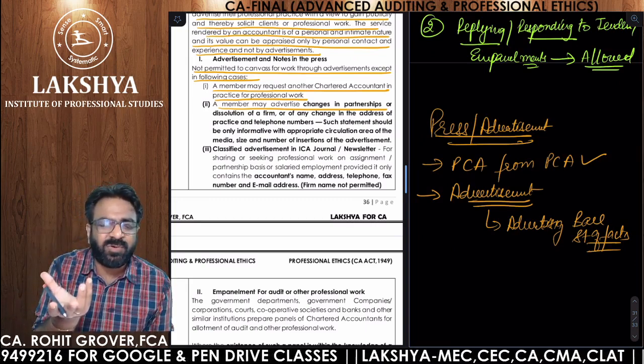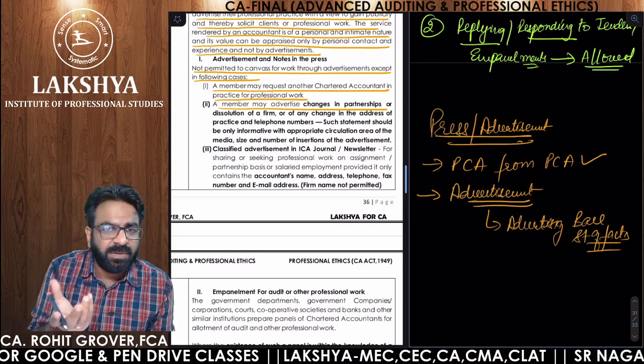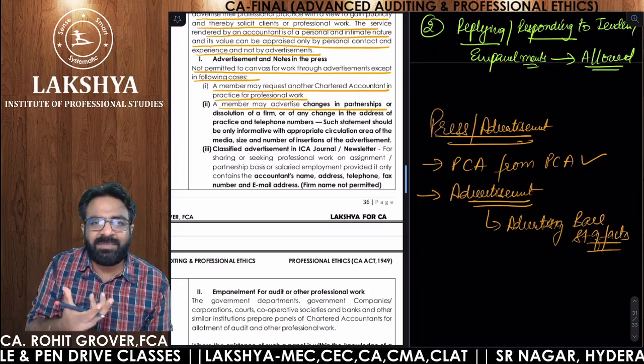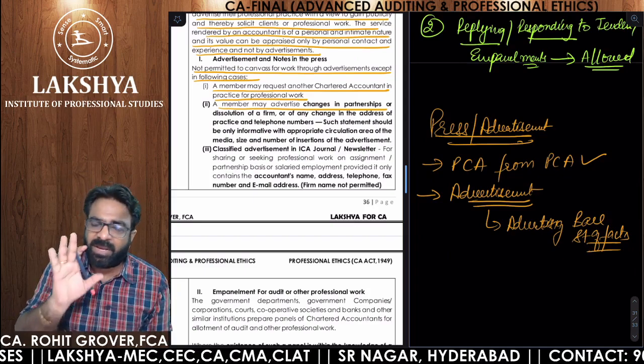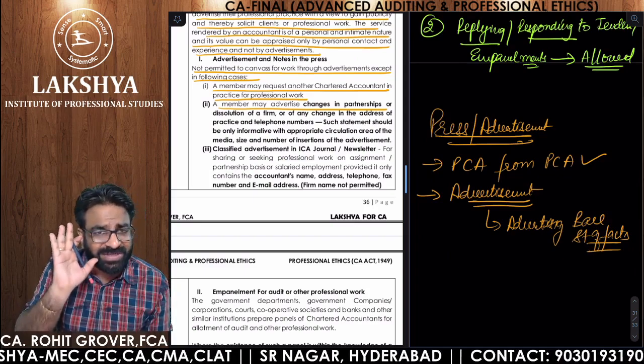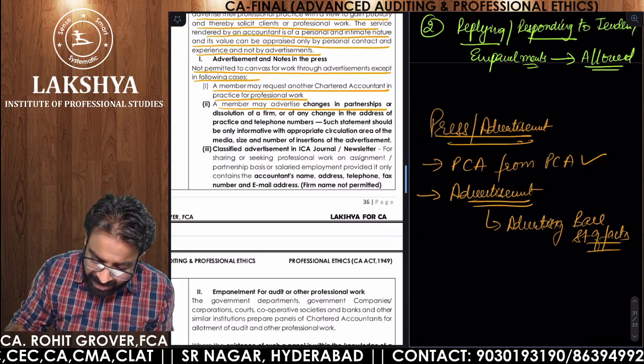Why unnecessarily are you saying the best chartered accountancy firm? These kinds of professional attainments, this kind of unnecessary publicity, are not required to be allowed in the advertisement. So what is allowed in the advertisement? Only the bare statement of facts.